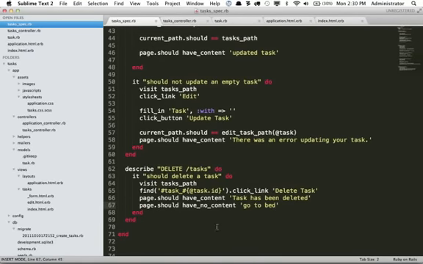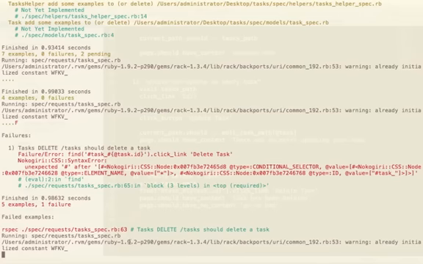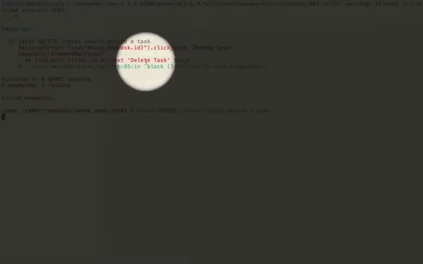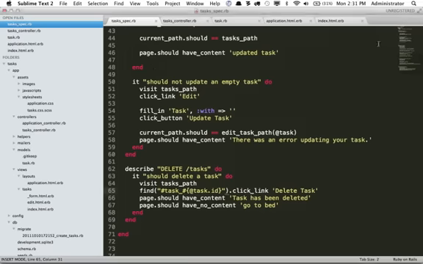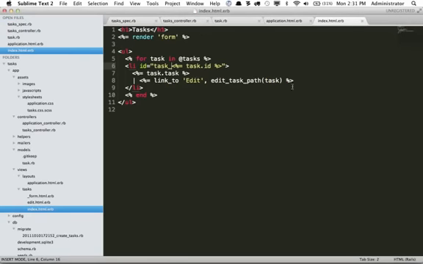All right, so let's implement this. First, we go to our spec and see what we need to do. And here we see that it couldn't find anything that says delete task. All right, that's our first step. Index.html, link to, and why don't we change this instead to delete? And now we're not going to do anything like delete tasks path. That's not what we want. Instead, we can use the shortcut task here. Now, this is the same shortcut if you were to show a specific task, but we can specify that it should be the delete method by doing method delete. And we'll close that out.